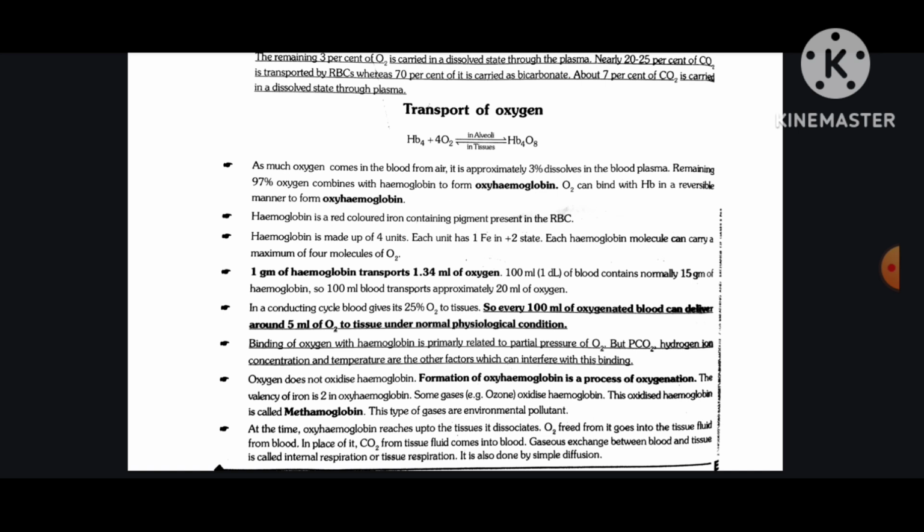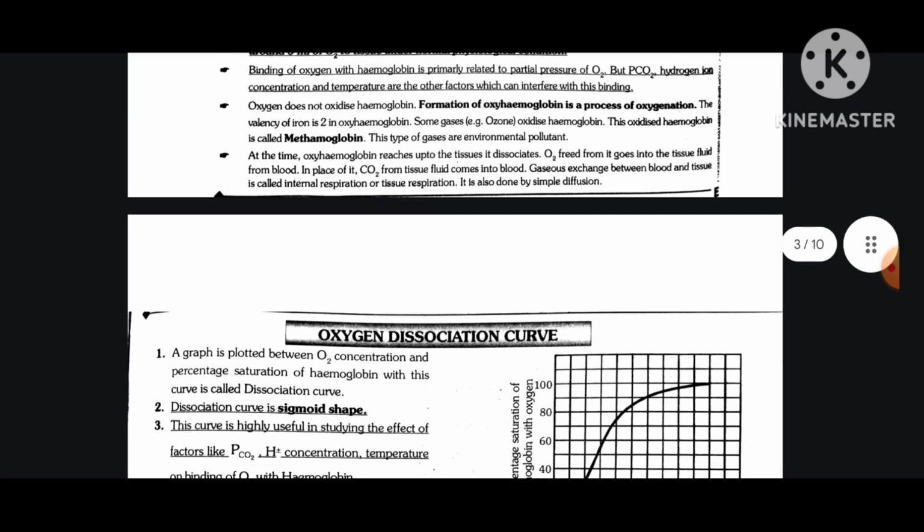When oxyhemoglobin reaches the tissue, it dissociates. The O2 freed from it goes into the tissue fluid from blood. In place of it, CO2 from tissue fluid comes into blood. Gaseous exchange between blood and tissue is called internal respiration or tissue respiration. It is also done by simple diffusion.